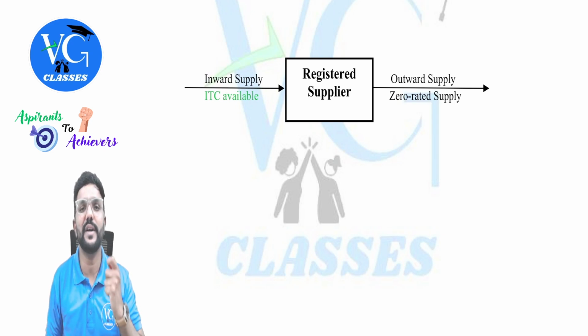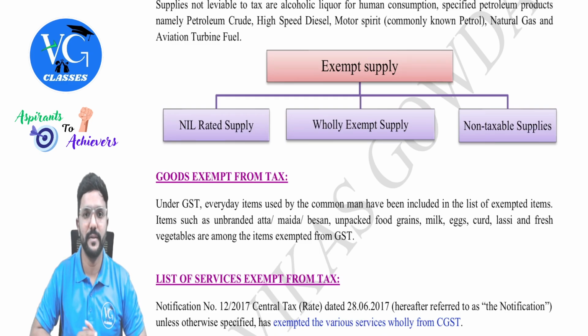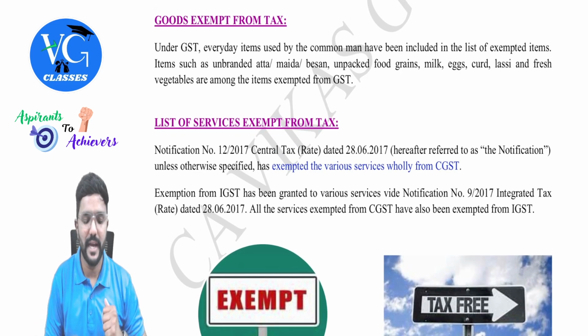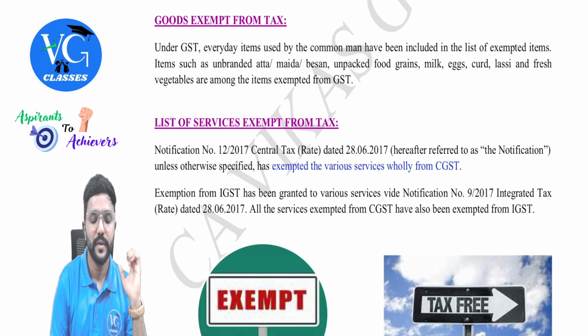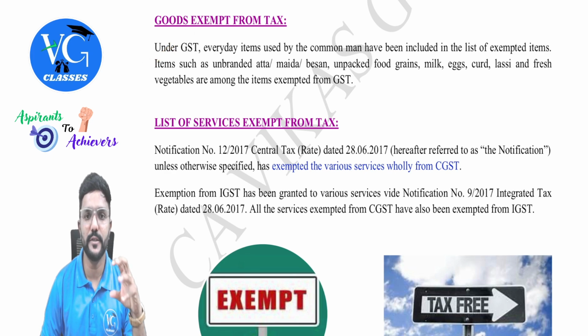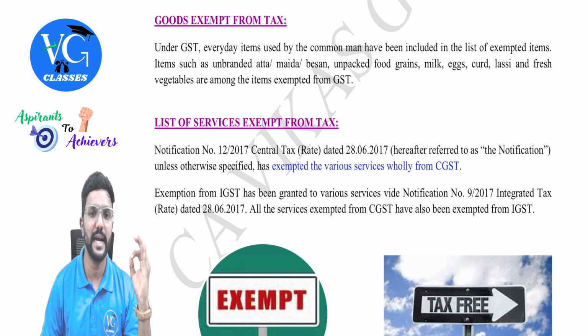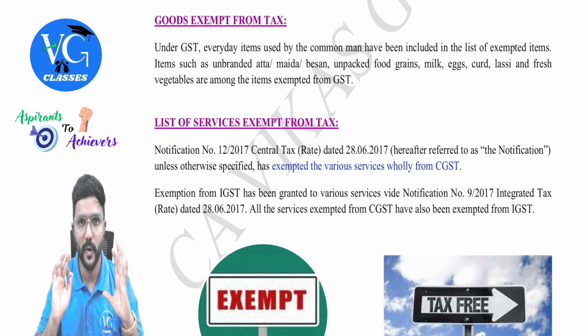And exempt supply will include what, guys? Wholly exempt supply, nil rated supply, and non-taxable supply. Coming back to this, which are the goods which are exempt from tax? I have just given a few here, but goods is not a part of your intermediate syllabus. Under GST, everyday items used by the common man have been included in the list of exempted items. Items such as unbranded atta, maida, besan, unpacked food grains, milk, eggs, curd, lassi, and fresh vegetables are among the items exempted from GST.